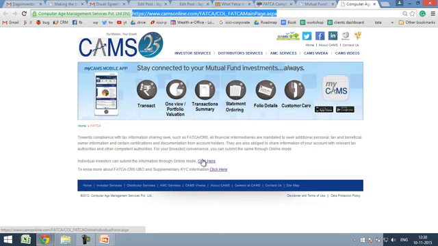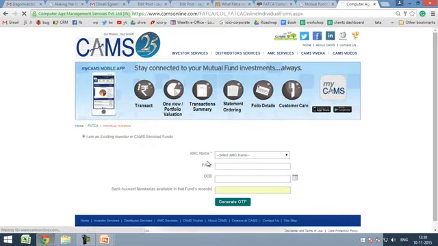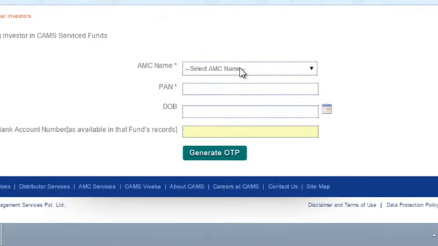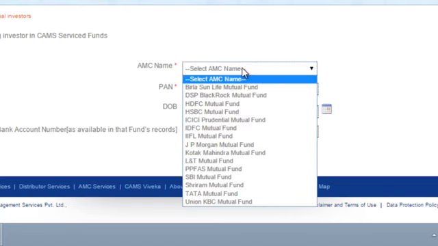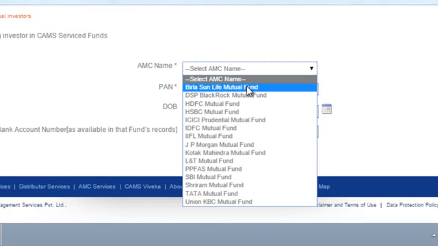Then you have to click here on this link where it says individual investors can submit the information through online mode. Now once you come here, the first thing you have to do is select an AMC, any one AMC where you are invested. So if you are invested in, let's say, Birla, DSP, HDFC and ICICI, all four of them, you can choose any one of them, and you have to complete this task by choosing any one fund. Once you do that, all that information which you give here will get propagated to all the fund houses which are serviced by CAMS.